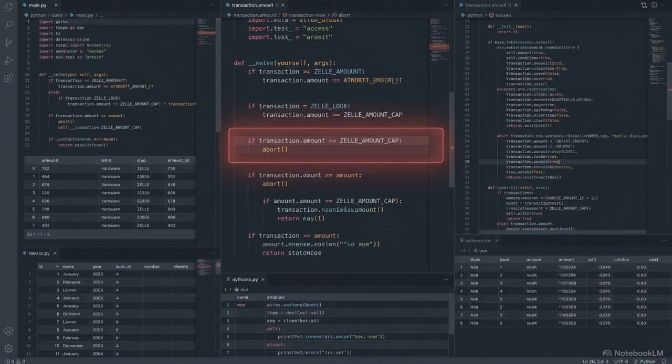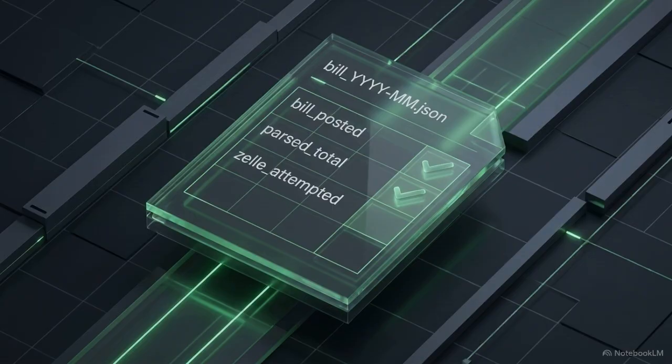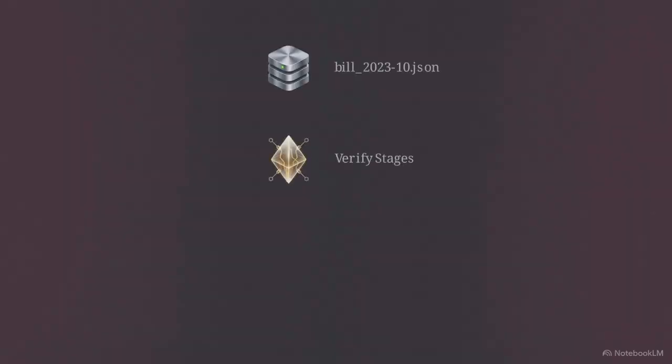Doing math is one thing, but actually moving money requires strict programmatic safety constraints. The code uses a concept called idempotency, meaning it can safely run multiple times without repeating an action. It does this by writing its current status to a local JSON state file, tracking exactly where it is in the monthly billing cycle. If the workflow crashes mid-execution, it doesn't blindly retry and risk a duplicate payment.